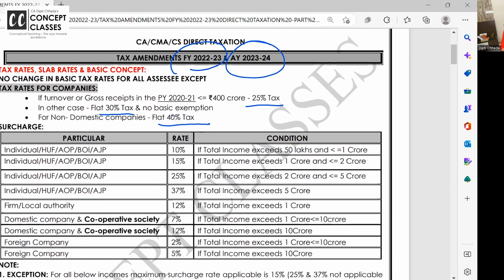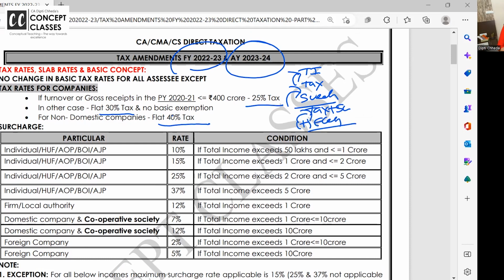So as I start with surcharge, one thing should be clear to all of you. Look at the screen. On total income, you have to pay tax. On tax, you have to pay surcharge. And on tax plus surcharge, you have to pay the e-cess. Is this clear to all of you?